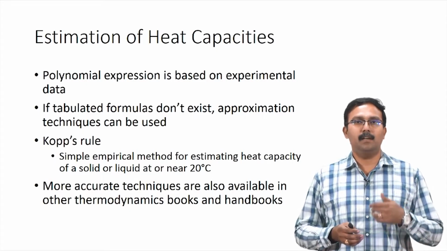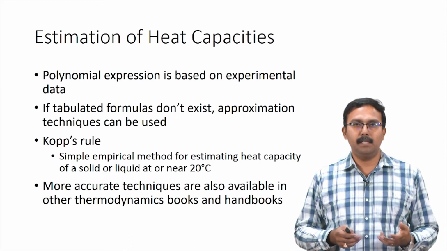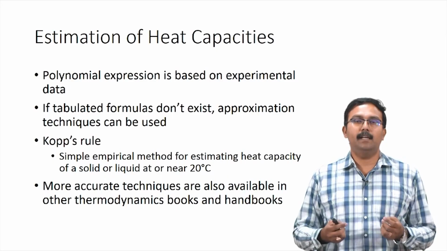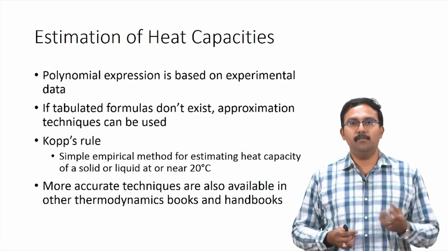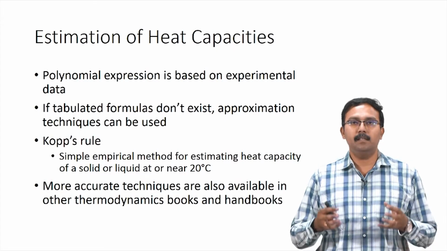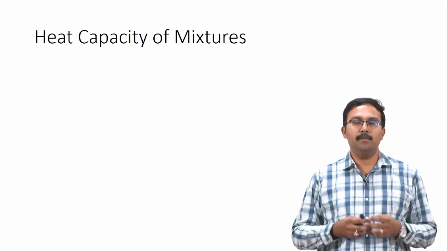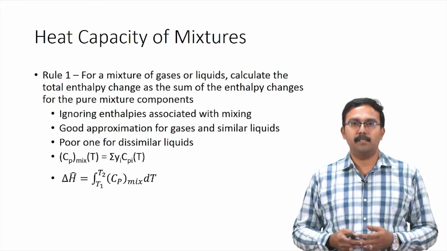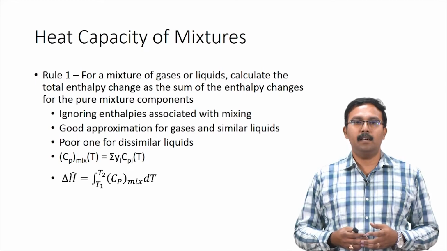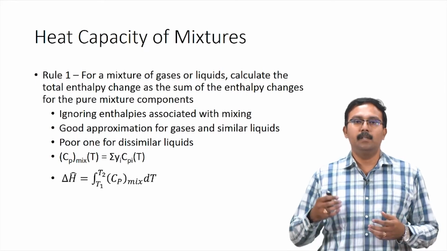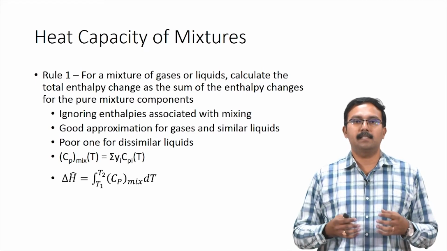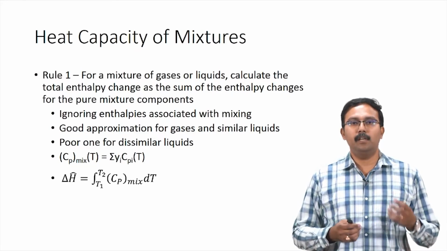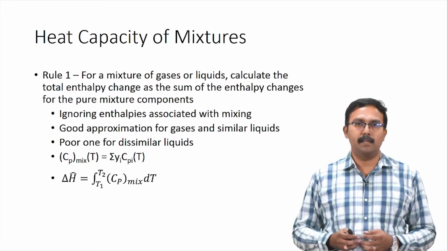Kopp's rule is a very handy and very simple thing to use, and that is the only reason you are being introduced to it. You can look up textbooks to find the contributions for the individual elements involved in the compound. In addition to this, we might also have mixtures, where we might have to calculate the heat capacity of the mixtures. Rule 1 for gases and liquids is that you can calculate the total enthalpy change as the summation of the enthalpy changes of the pure mixture components. This means that you are ignoring the enthalpy associated with mixing.